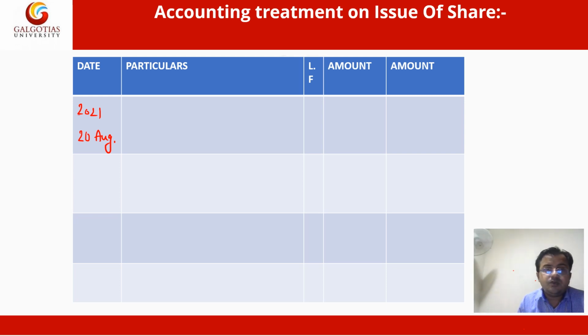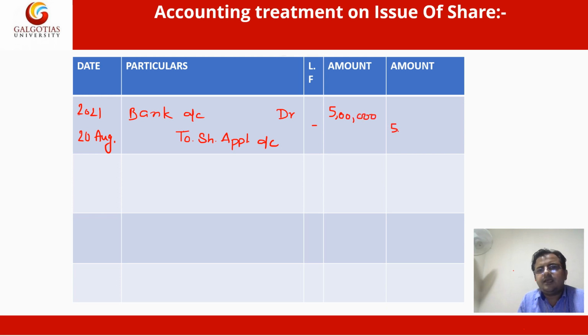So in case of receiving the application money, we do the entry: bank account debit to share application account, LF. Suppose we give some imaginary amount, 5 lakh, and again 5 lakh.